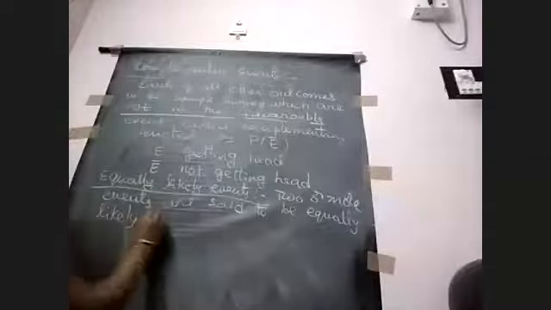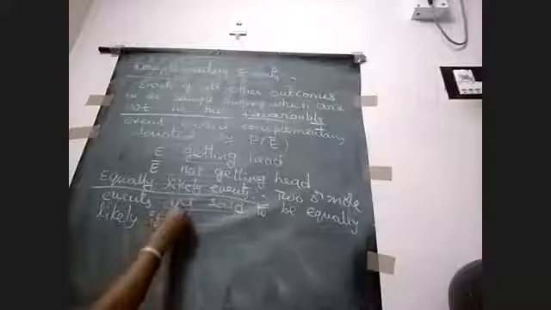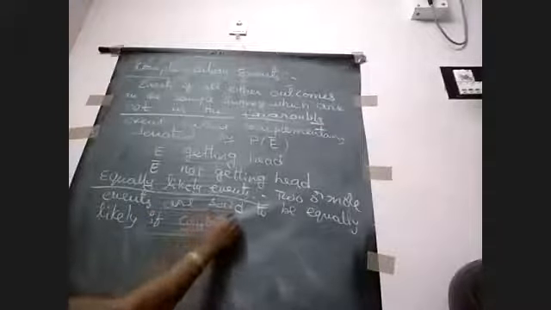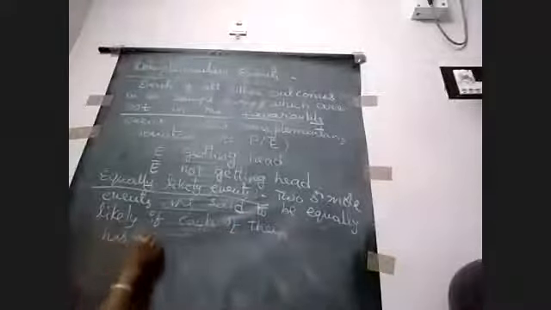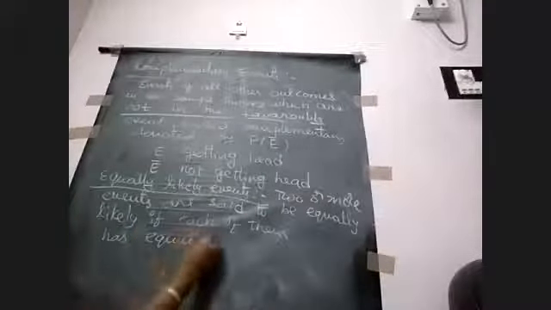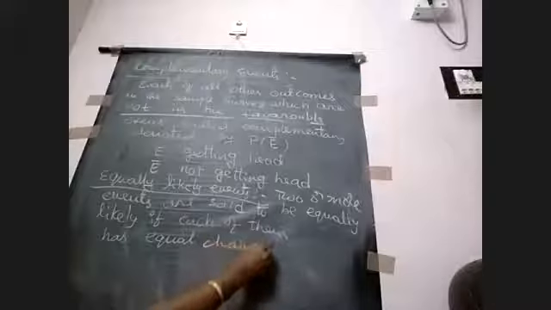If they have equal chances. Very good. If each of them has equal chances.